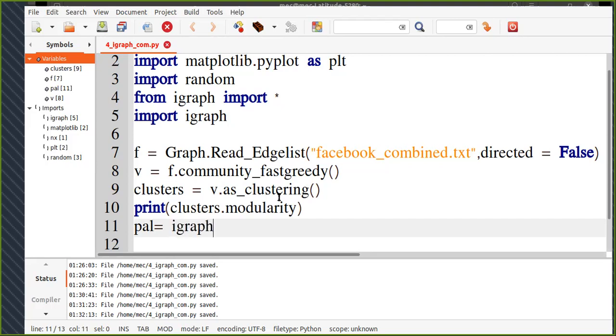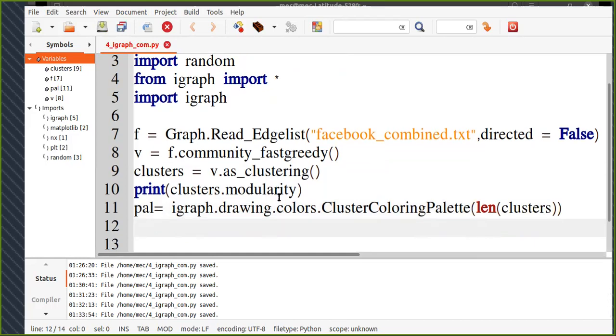It's a function from iGraph. You can look at more details of this function by going to the documentation of iGraph. Here in the arguments I'm going to pass how many colors I want in my palette. The number of colors I want should be equal to the length of clusters, which was nothing but 13, as we have seen.